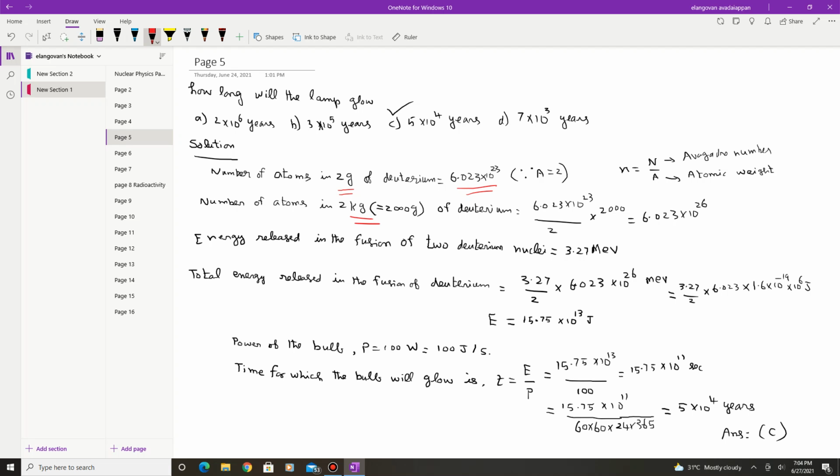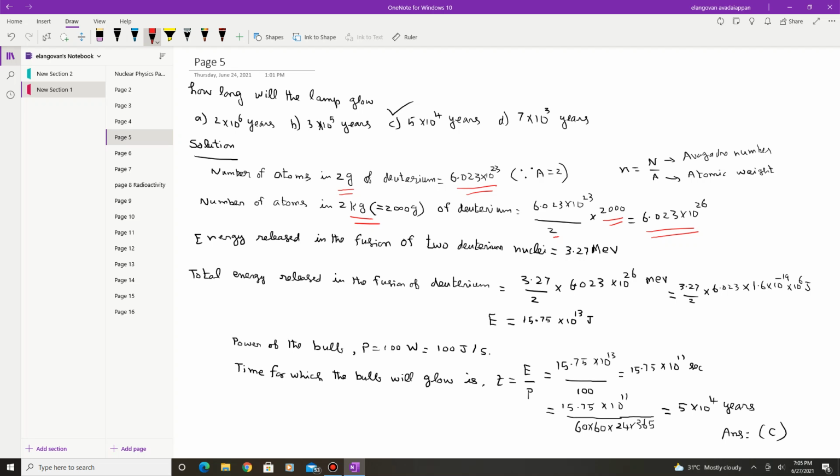So for 2 grams, this is 6.023 into 10 power 23. For 2000 grams, that is 2 kilograms, the total number of atoms is 6.023 into 10 power 26. So first we have to calculate the number of atoms.